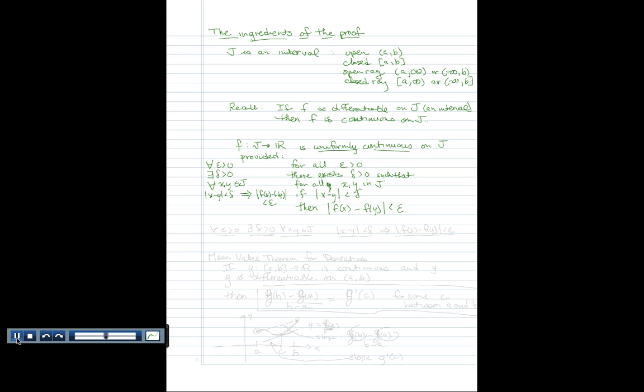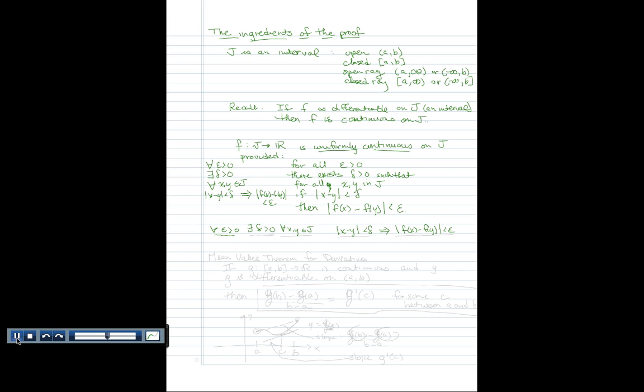Usually it would even be written in one long line. For all epsilon greater than 0, there exists a delta greater than 0, such that, the words "such that" aren't written in the formal logic form here, for all x, y in J, the absolute value of x minus y less than delta will always imply that the absolute value of f of x minus f of y is less than epsilon.